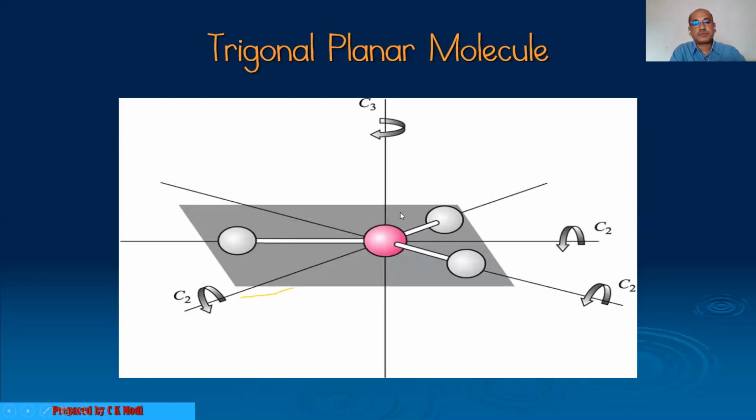Now, what is the shape of the BCl3 or BF3 molecule? The shape of that molecule is trigonal planar. This trigonal planar molecule consists of a C3 axis, along with some other subsidiary axes. Look at this.